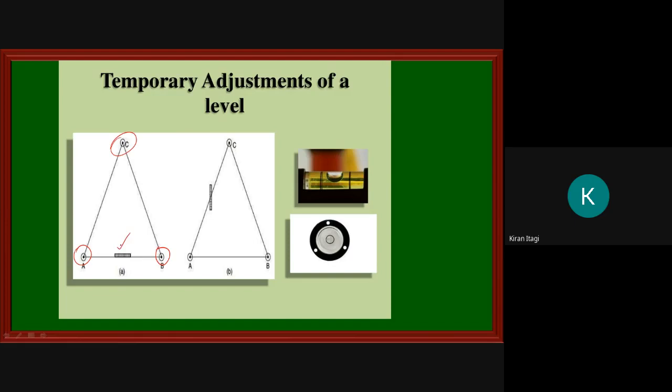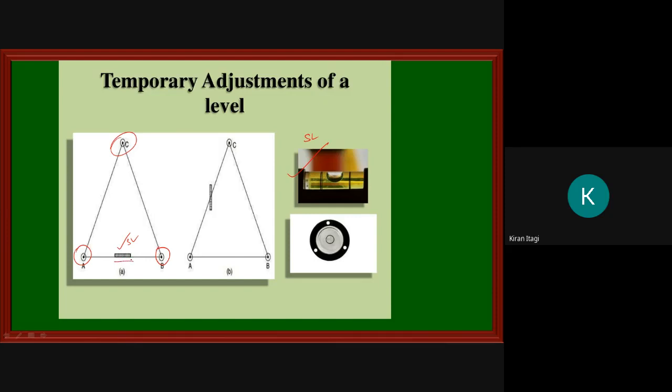This is my spirit level or bubble tube. So what I will do, I will keep the spirit level parallel to A and B.